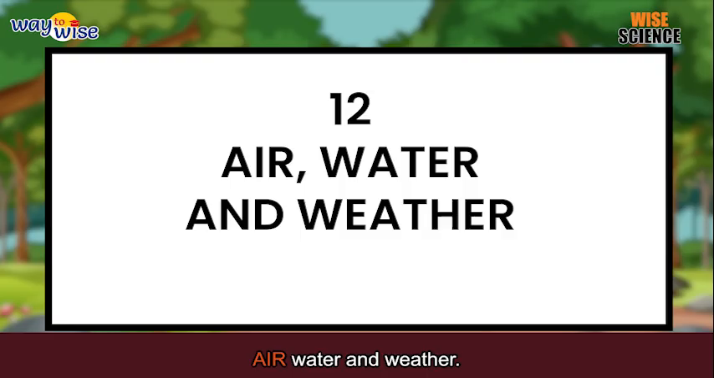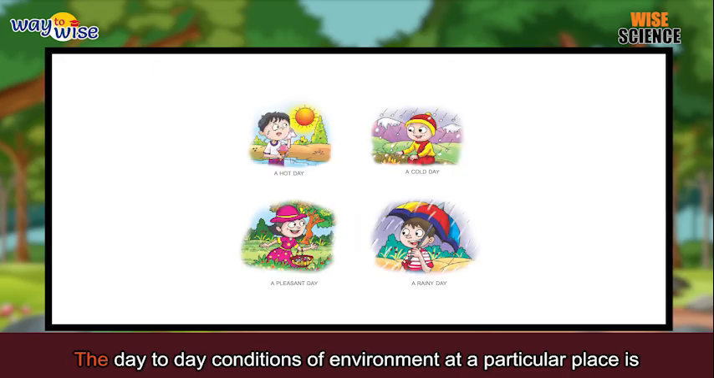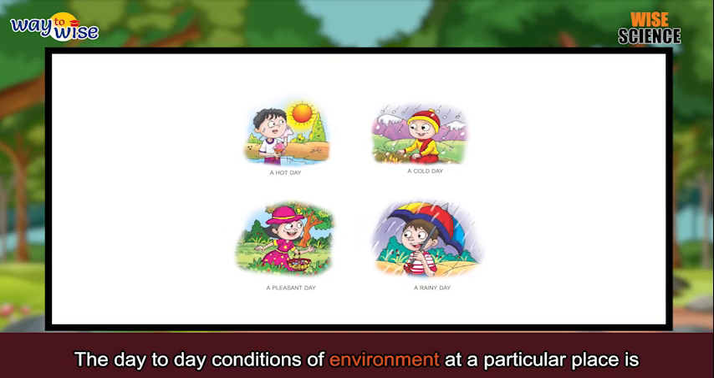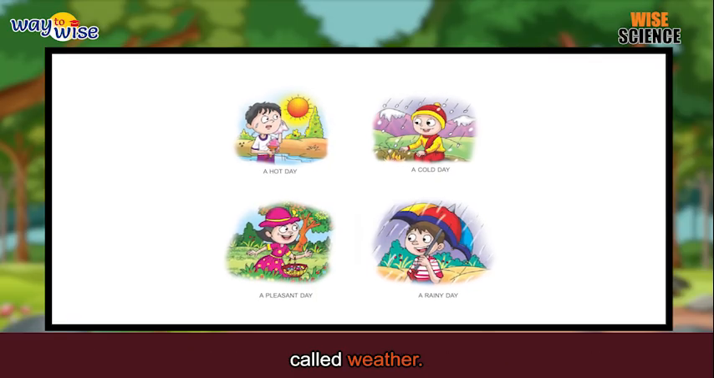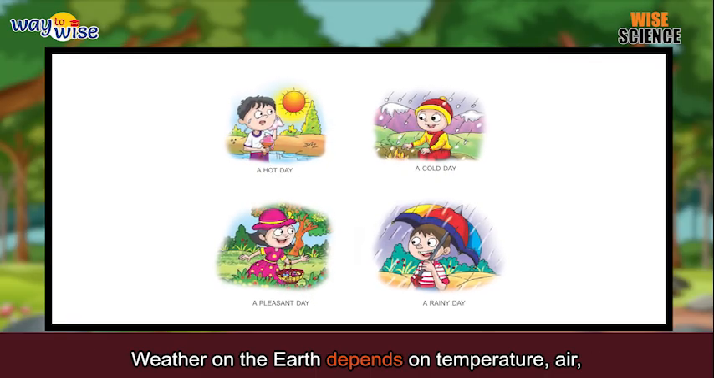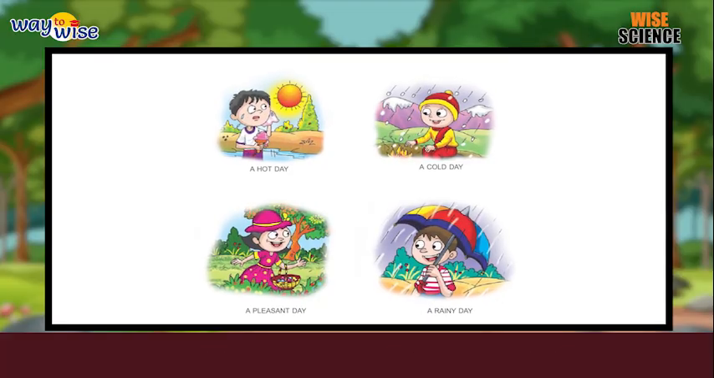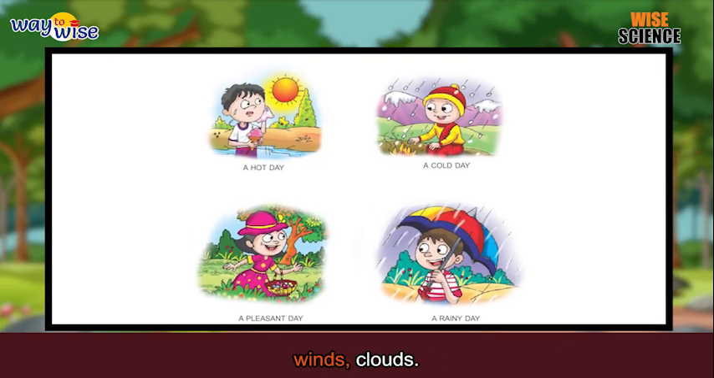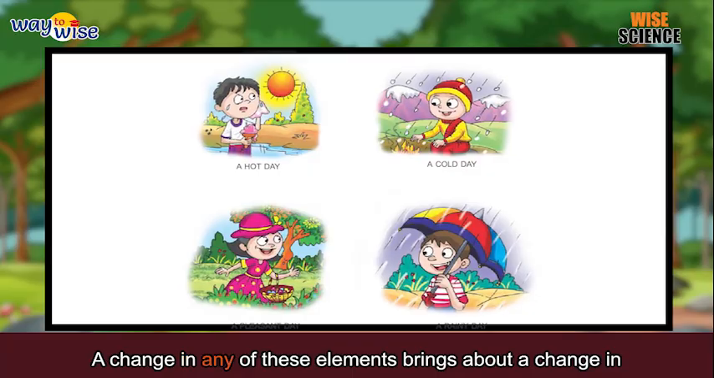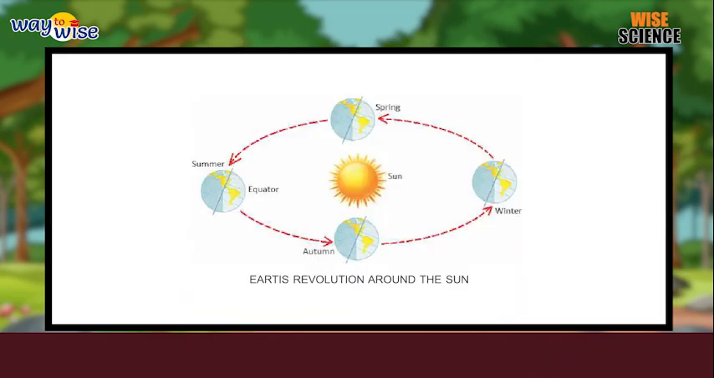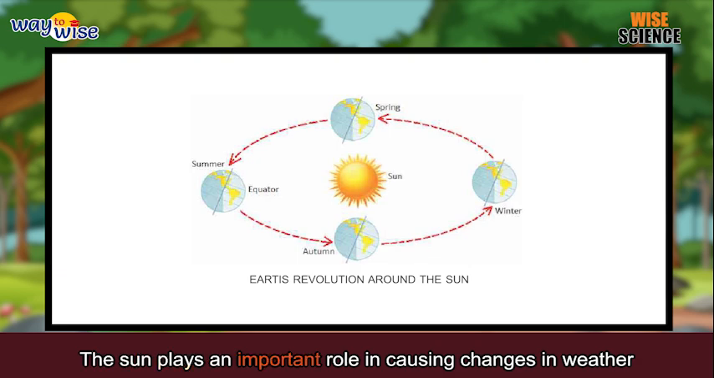Chapter 12: Air, Water and Weather. Weather. The day-to-day condition of the environment at a particular place is called weather. Weather on the earth depends on temperature, air pressure, humidity, winds, and clouds. A change in any of these elements brings about a change in weather. Role of the sun. The sun plays an important role in causing changes in weather conditions.